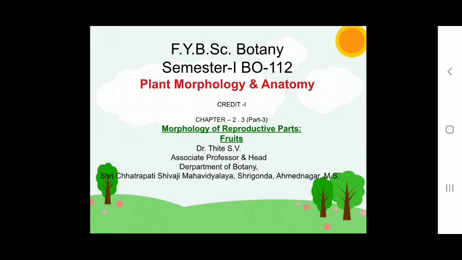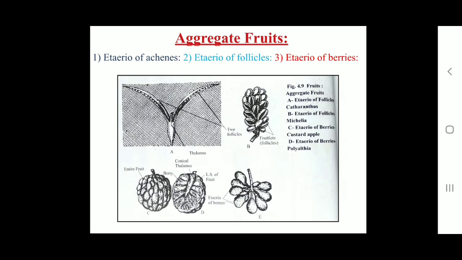The common rind of the fruit is formed by fusion of apices of individual berries. So this is the second type of fruits, that is aggregate fruits.